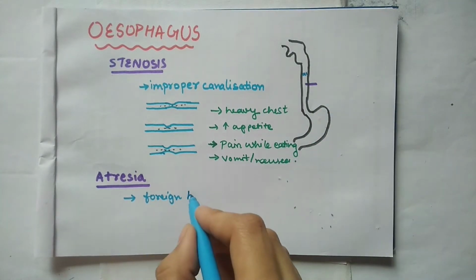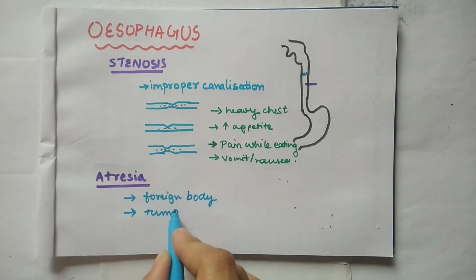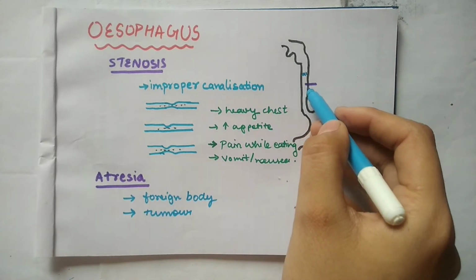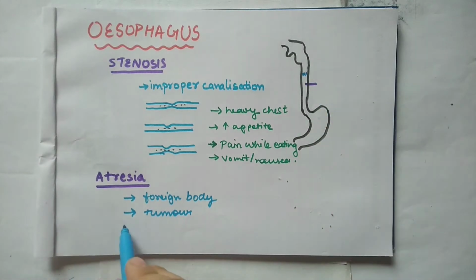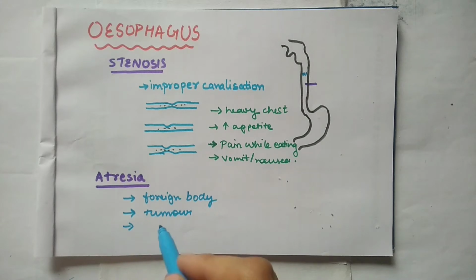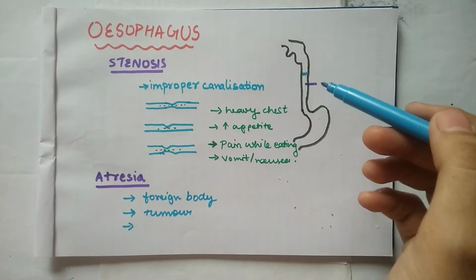So foreign body. Next will be tumor. Any ingrowth in the esophagus, a tumor ingrowth, can also obstruct it. Or sometimes people drink corrosive substance, due to which edema occurs in the esophagus, so it also obstructs our esophagus lumen for some time.